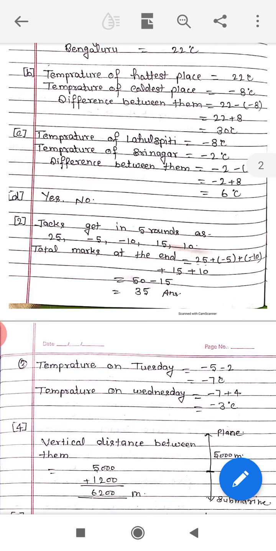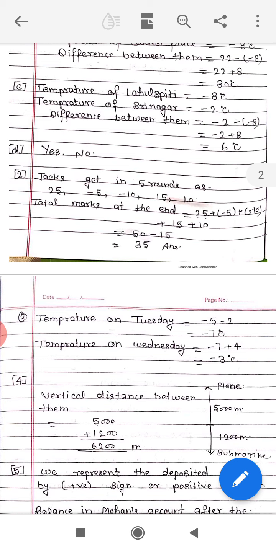Another question, what is the temperature difference between Lahul Spiti and Srinagar? The temperature of Lahul Spiti is -8 degrees Celsius and the temperature of Srinagar is -2 degrees Celsius. The difference between them equals -2 minus (-8) equals -2 plus 8 equals 6 degrees Celsius. Another question, can we say the temperature of Srinagar and Shimla taken together is less than the temperature of Shimla? Yes. Is it also less than the temperature of Srinagar? No.